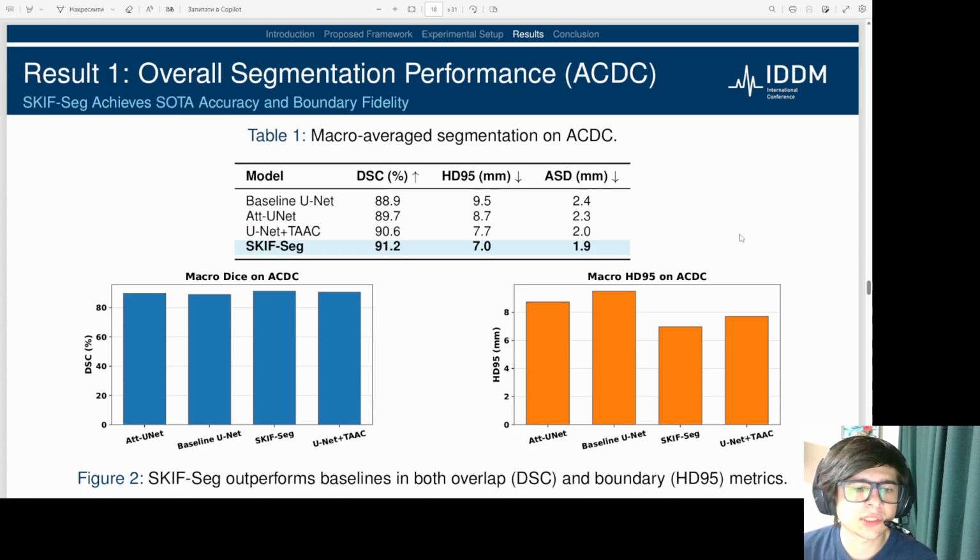Our SCIF-SEC model achieved a state-of-the-art DICE score of 91.2% and the lowest boundary error. As the charts illustrate, this is a significant improvement over both a baseline UNet and the standard attention UNet.